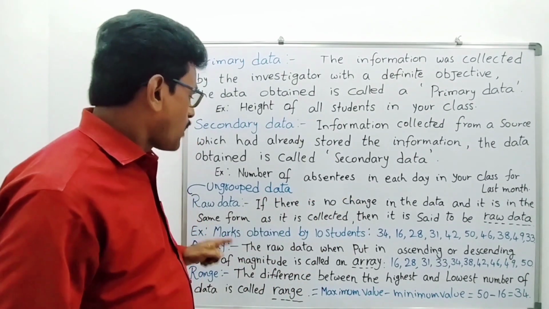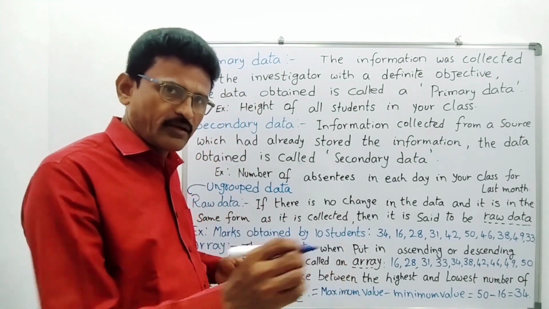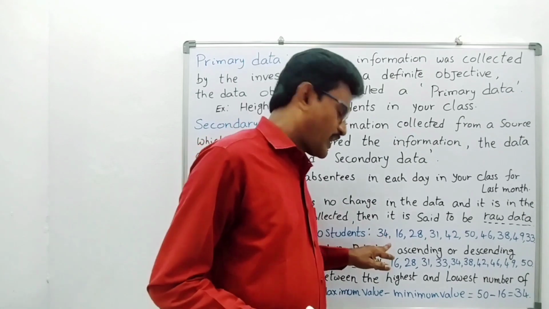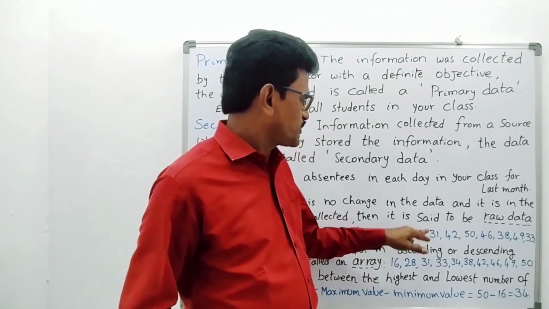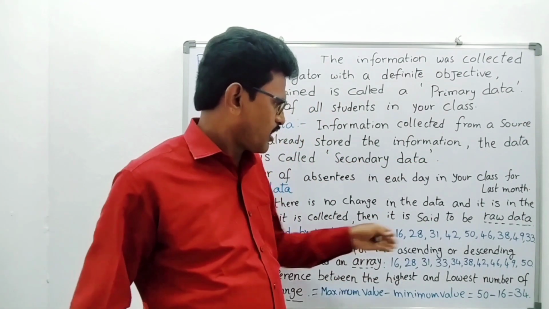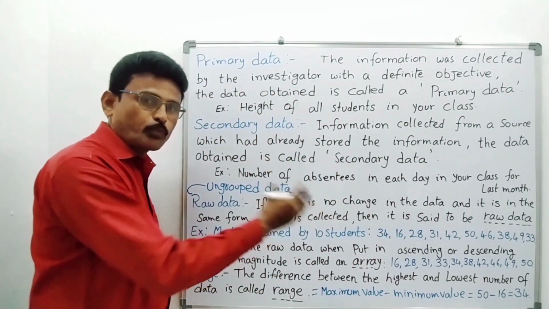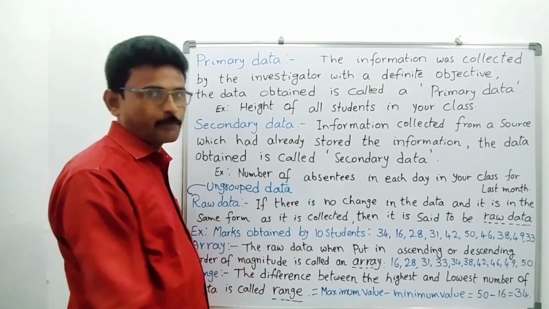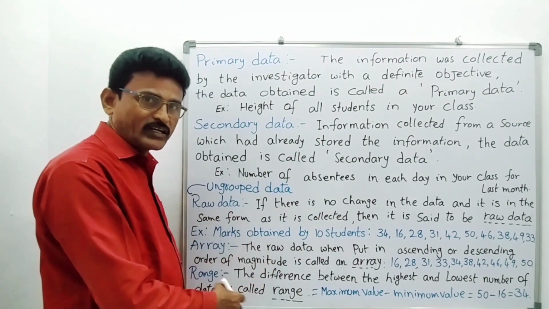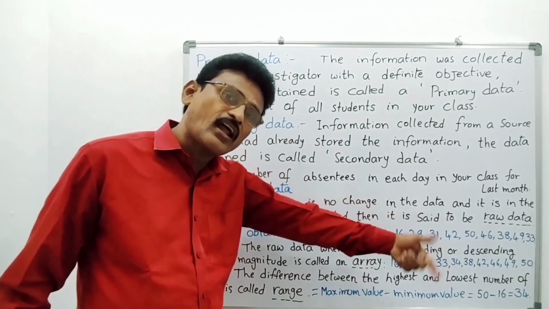See here, marks obtained by 10 students. Suppose 10 students wrote the maths exam. They got marks like this: 34, 16, 28, 31, 42, 50, 46, 38, 49, 33. As it is, we are entering those marks. This is said to be ungrouped data, or raw data. Now, array. What is an array? Suppose the raw data is put in ascending order or descending order.